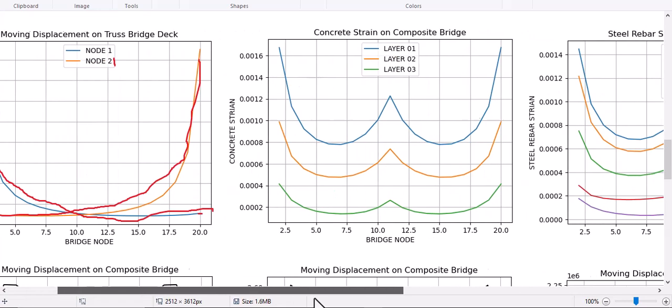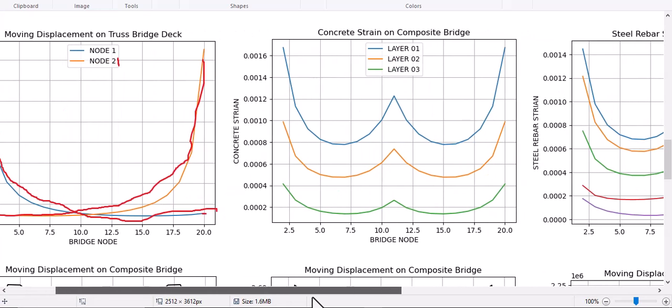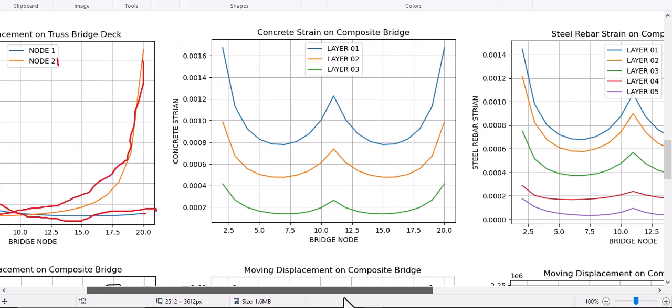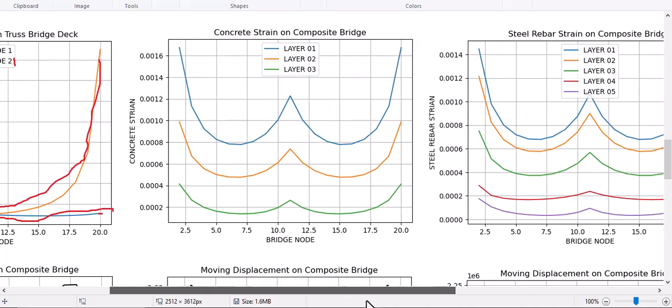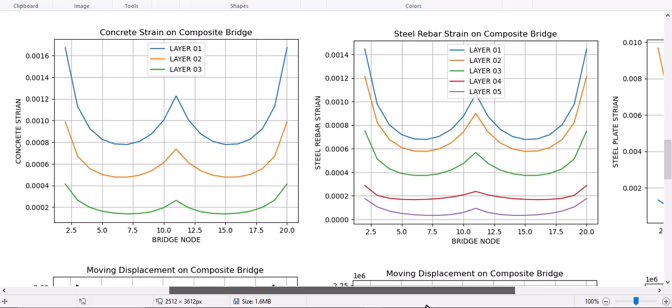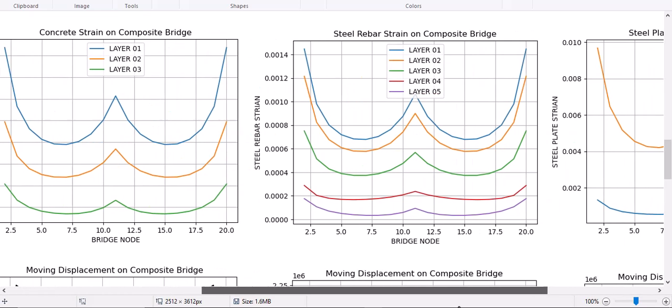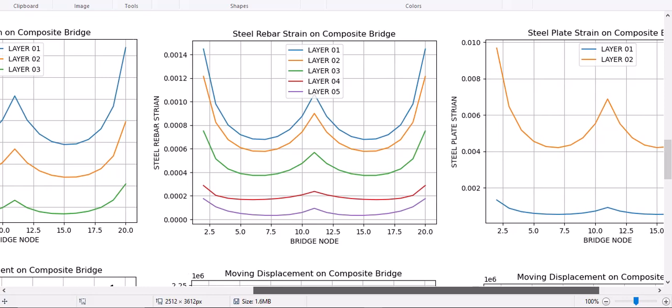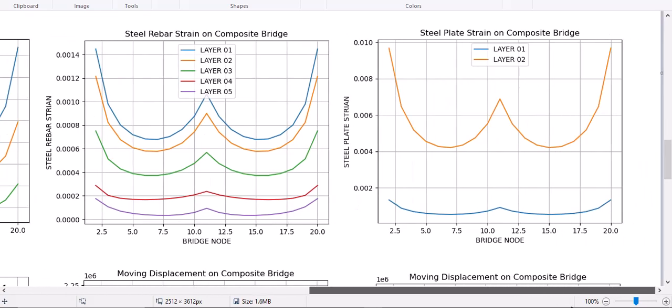And also let's see the other outputted data, such as concrete strain for different layers. It has this shape, and also steel rebar for 5, it has this shape, and also steel plate strain, it has this shape.